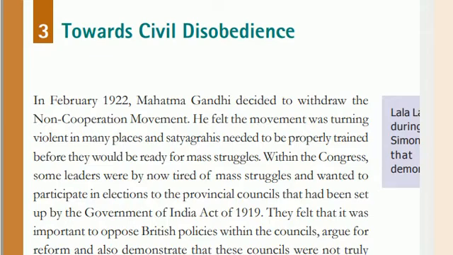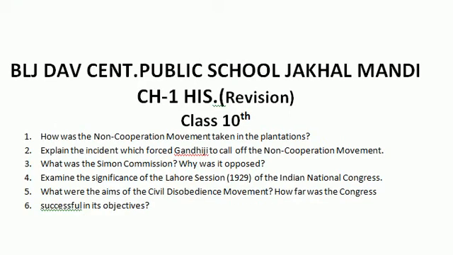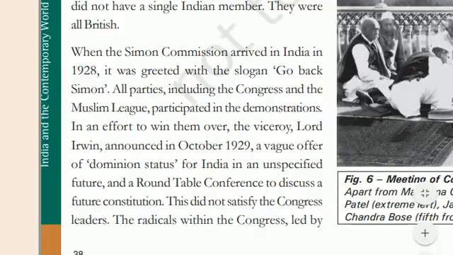Next is: what was the Simon Commission? Why was it opposed? The Simon Commission was under Sir John Simon. It was sent to India. Let us see the answer in the book. So students, on page number 38, Simon Commission. The Simon Commission arrived in India in 1928. It was greeted with slogans of "Go back Simon." All parties, including Congress and the Muslim League, participated in the demonstration.